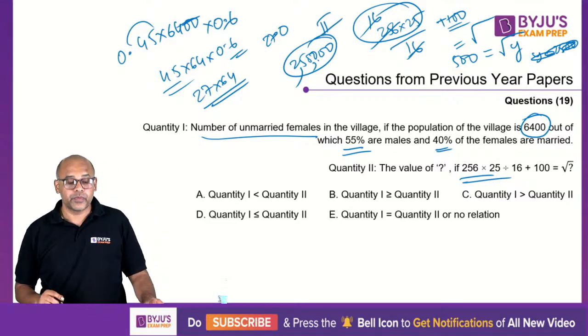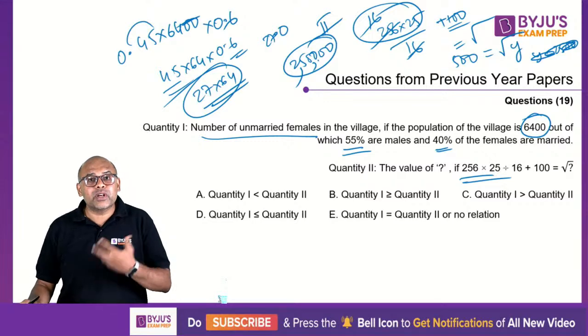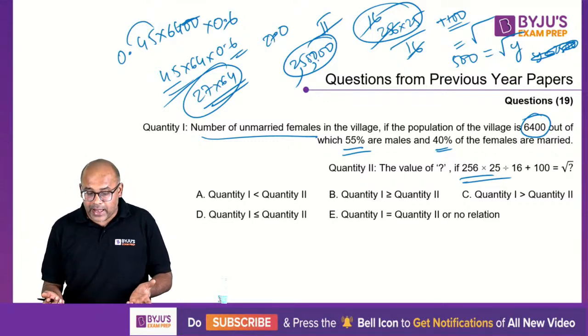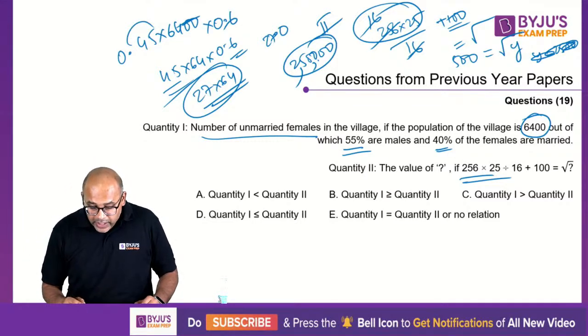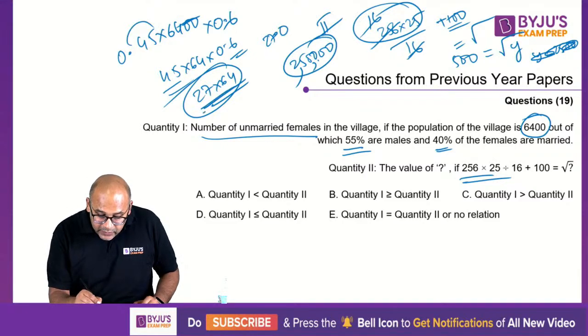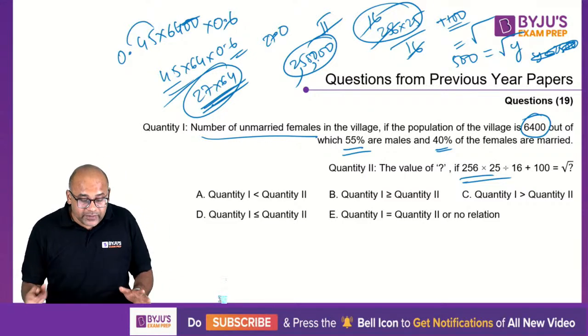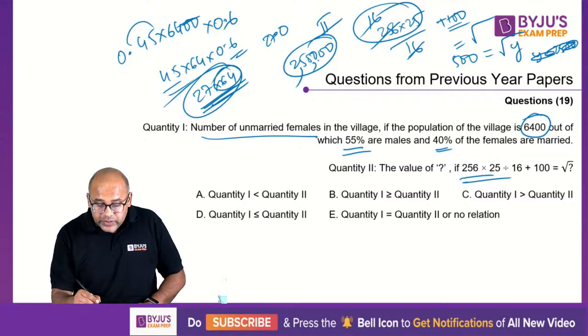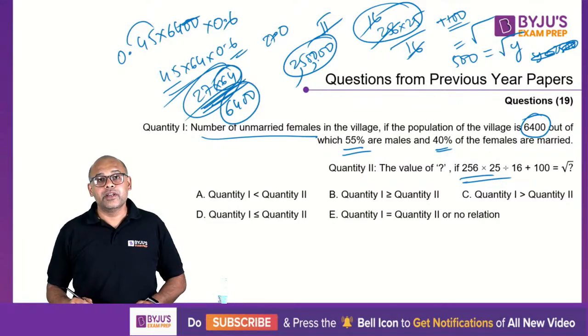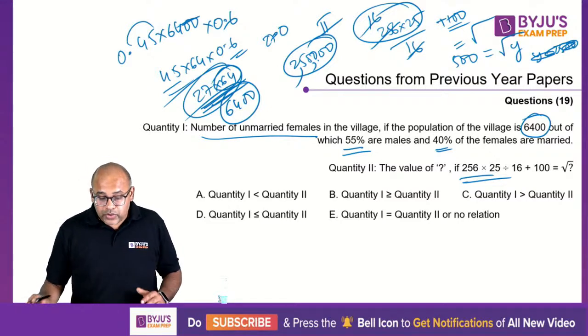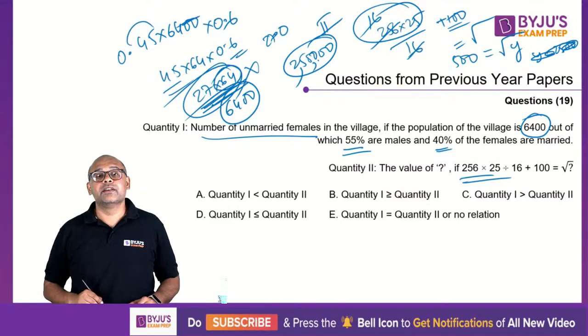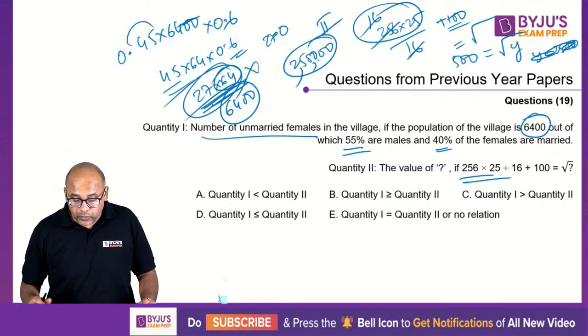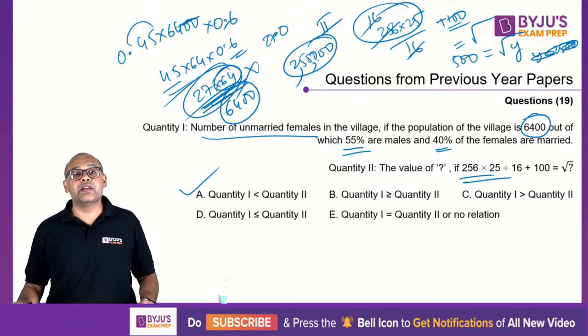What is your quantity 1? Is it more than lakhs? Just take a look at it. Don't waste your time calculating. So are you saying that this is 27 into 64? 27 into 64. In fact, if you do 64 into 100 also, you'll be getting 6400 only. You don't have to waste your time. So definitely this is not higher. So what you get is quantity 1 is less than quantity 2.